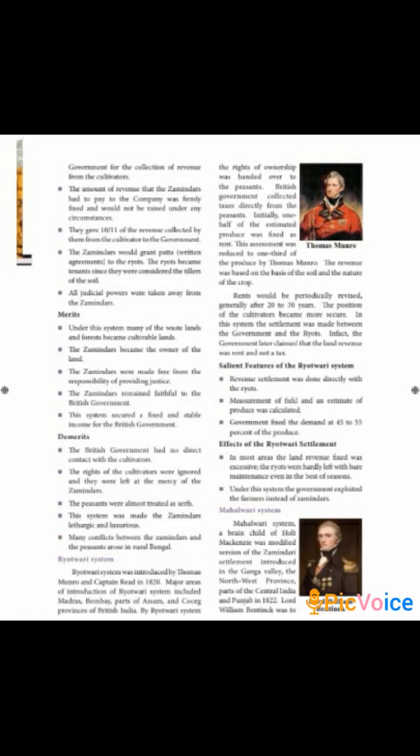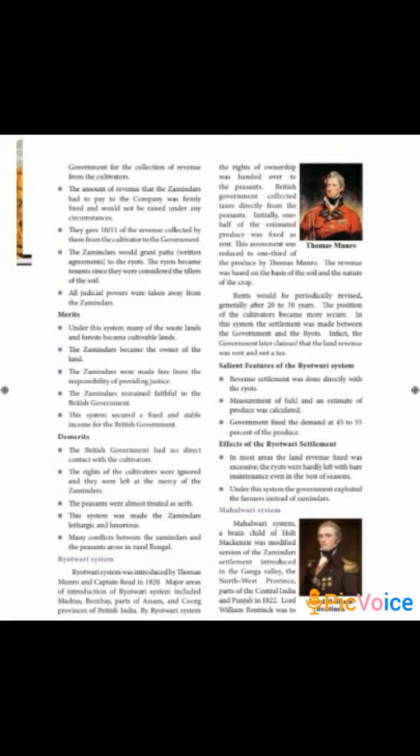Next point is the system made the zamindars lethargic and also luxurious. Lethargic means very lazy, and luxurious means a person who lives a very lavish life, spending a lot of money. That life was given to the zamindars under this permanent settlement method. Next point is many conflicts between the zamindars and the peasants arose in rural Bengal.